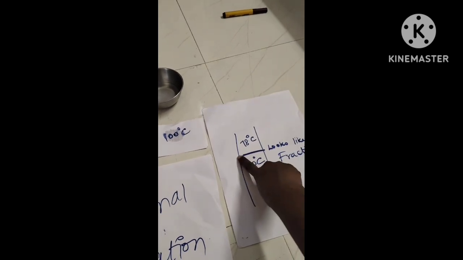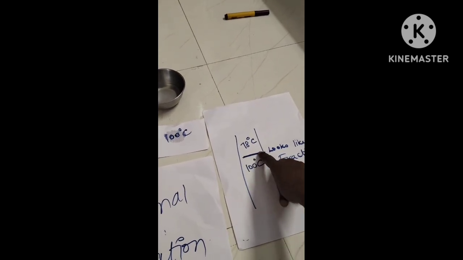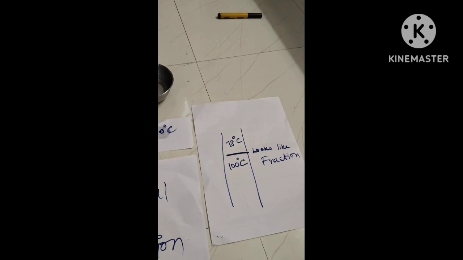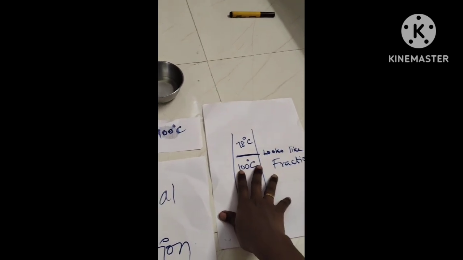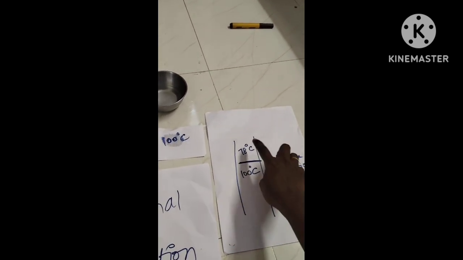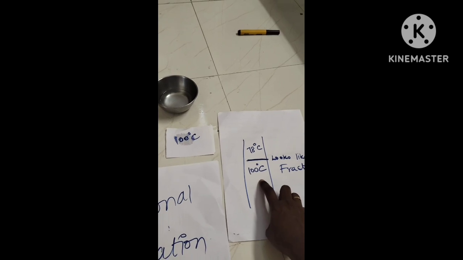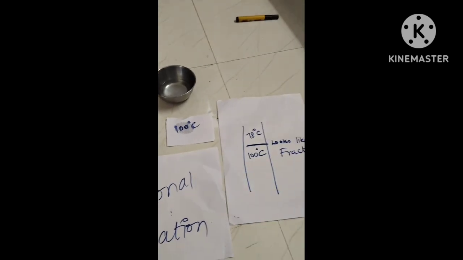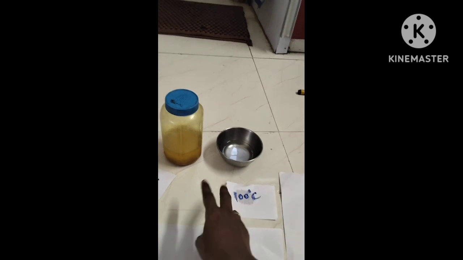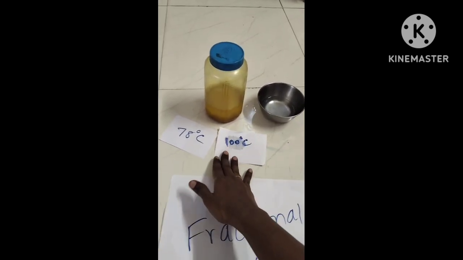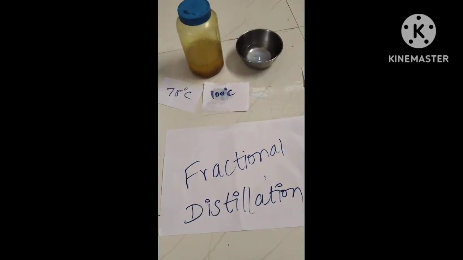Then we put a tray, so it looks like a fraction. Second, the one at 100 degrees Celsius will boil. So when you are mixing two liquids that have closer boiling points, we use the fractional distillation method.